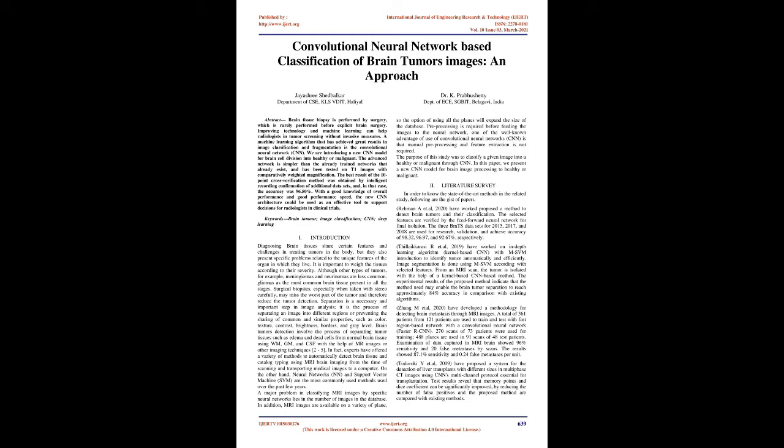A machine learning algorithm that has achieved great results in image classification and segmentation is the Convolutional Neural Network, CNN. We are introducing a new CNN model for classifying brain images as healthy or malignant. The advanced network is simpler than the already trained networks that exist, and has been tested on T1 images with comparatively weighted magnification. The best result of the 10-fold cross-validation method was obtained by intelligent recording confirmation of additional